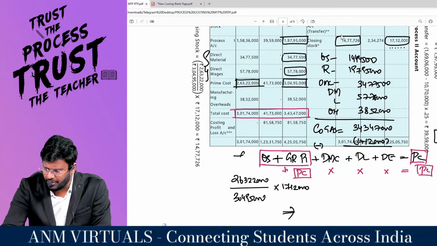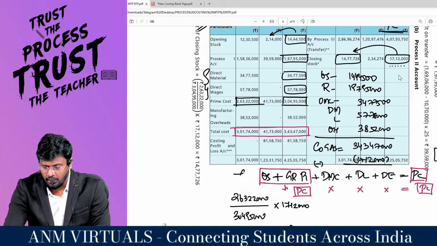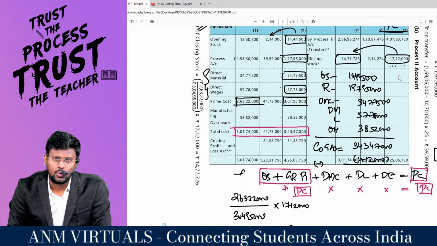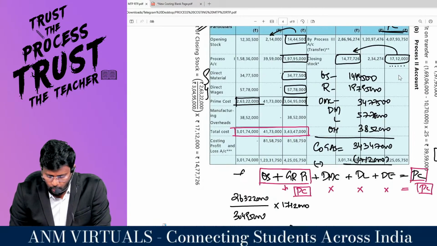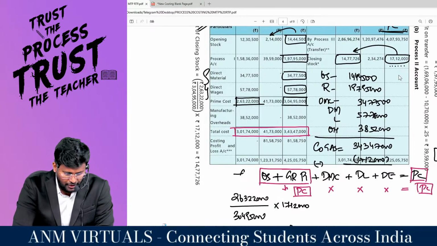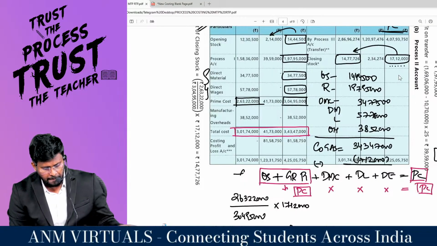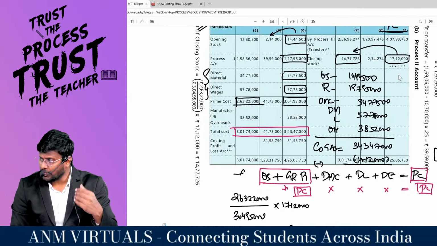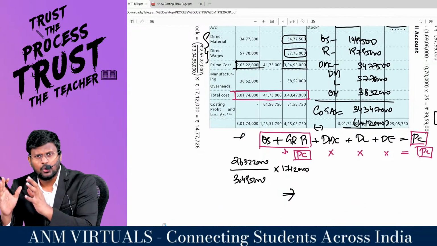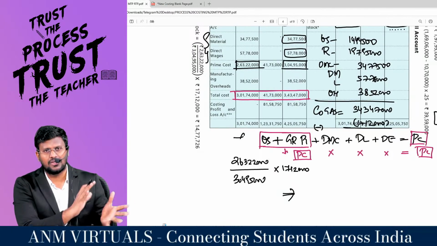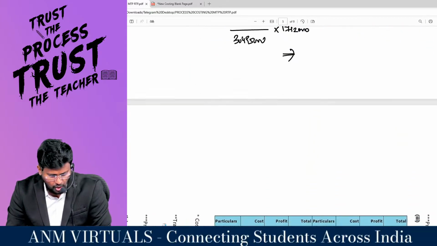What is unrealized profit? It is nothing but the difference, 17,12,000 minus 14,77,726, which is 2,34,274. Getting it? What I am talking to you? Are you getting it? If anyone is live, yes sir, getting what I am talking to you. So what process number 2 will do, process number 2 will transfer to the next process. Correct? That's what they have calculated after the closing stock as a working note here.